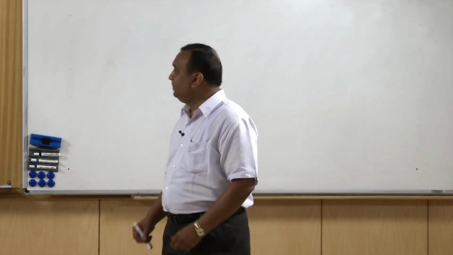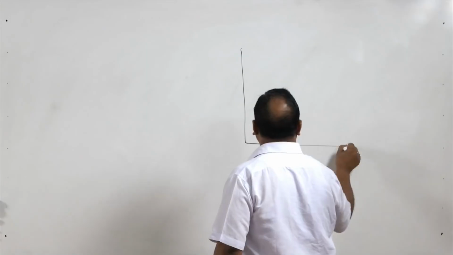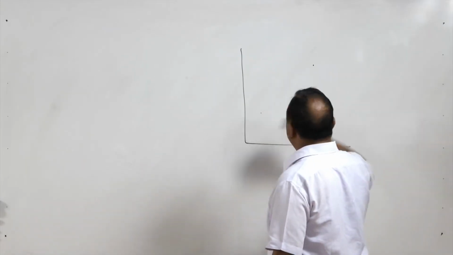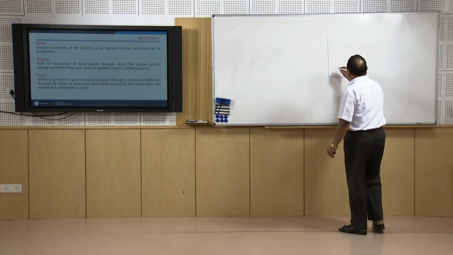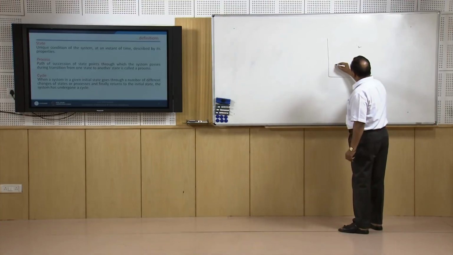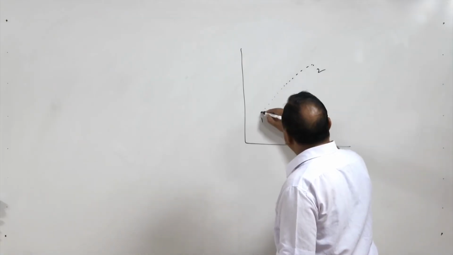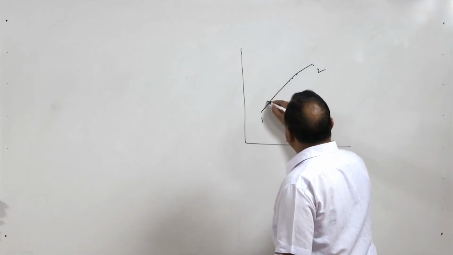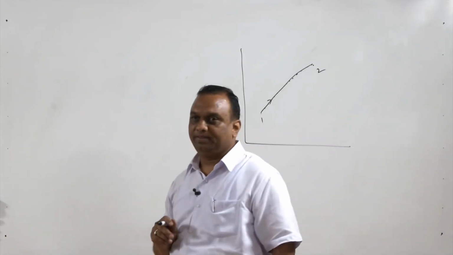Now, process. Suppose a system is moving from state 1 to state 2. Moving from state 1 to state 2, it passes through a number of states. The combination of this number of states together will form a process, let us say process 1 to 2.